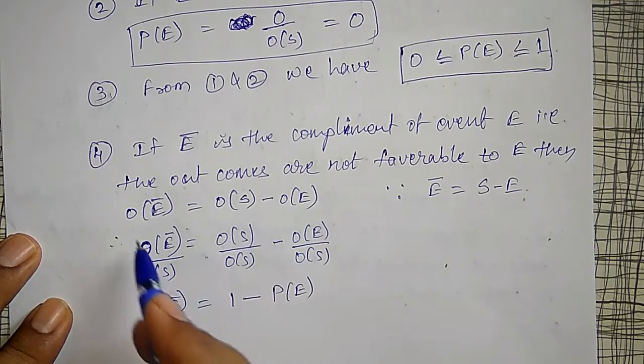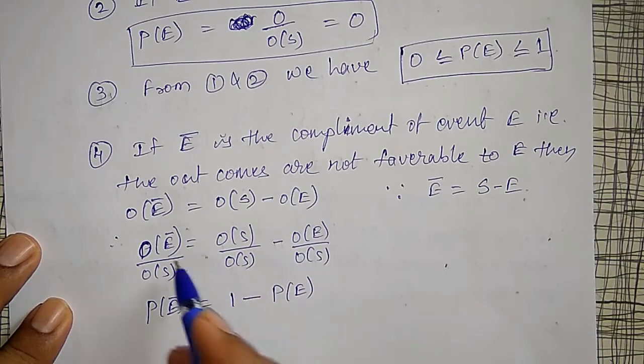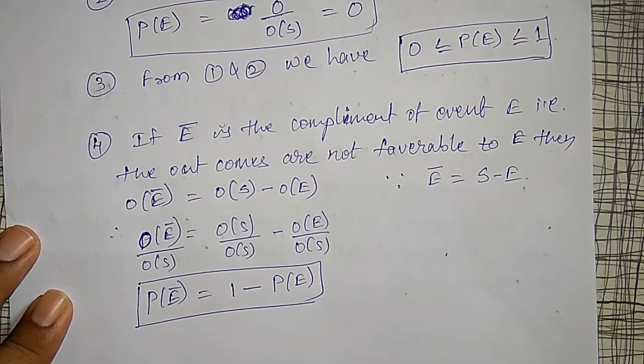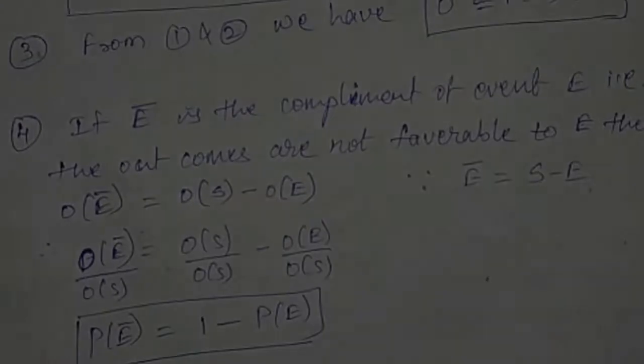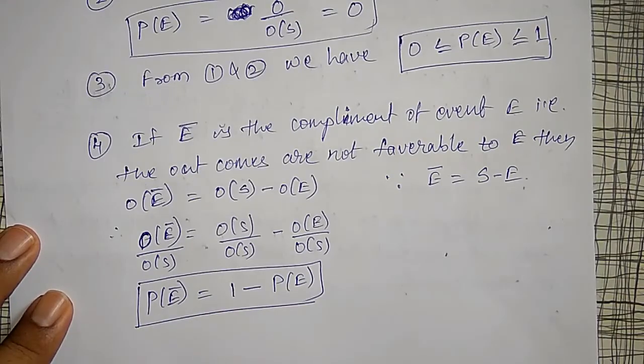If I divide throughout by order of S, order of S divided by order of S is 1, and order of E divided by order of S is probability of E. So probability of E bar is equal to 1 minus probability of E. We have used this many times in probability distributions. Please remember that the probability of any non-happening is equal to 1 minus the probability of happening. I am going to use this many times in my next videos.